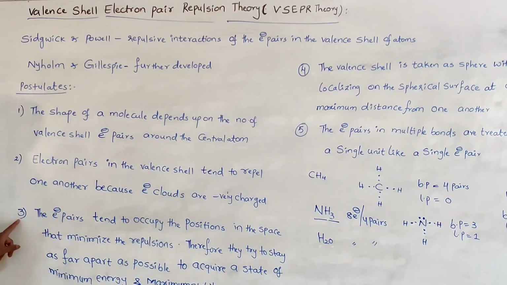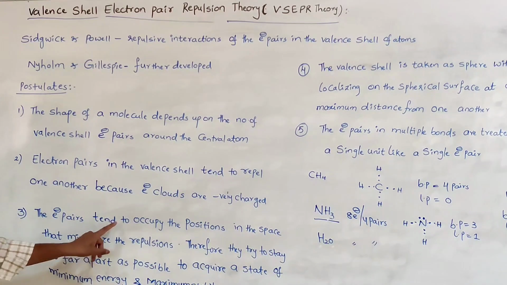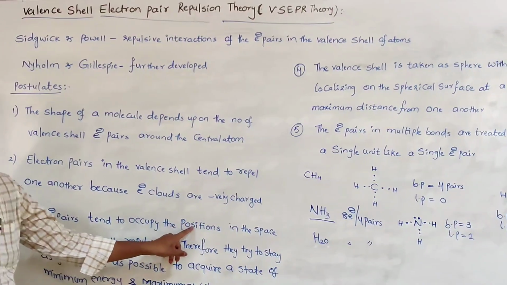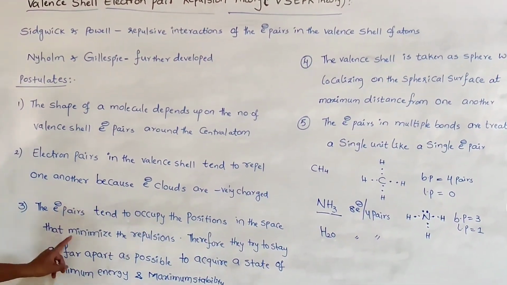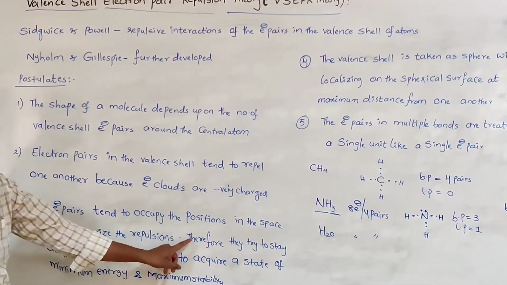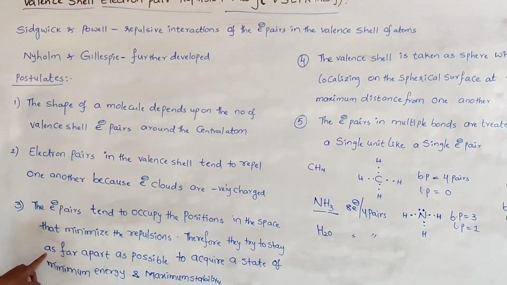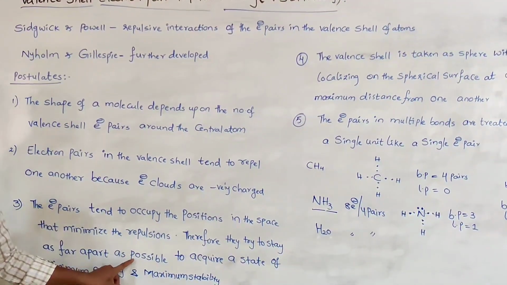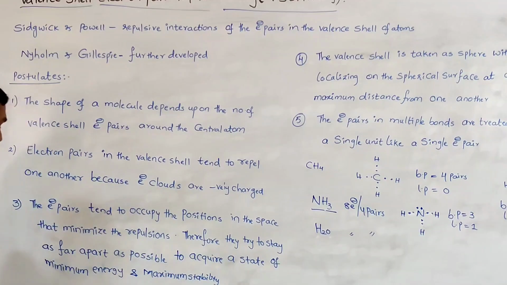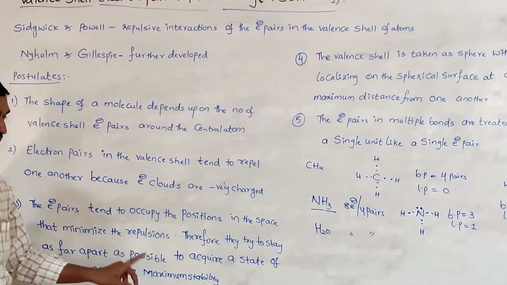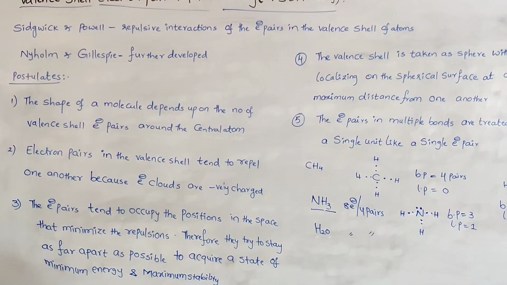The third postulate: electron pairs tend to occupy the positions in space that minimize the repulsions. Therefore, they try to stay as far apart as possible to acquire a state of minimum energy and maximum stability. This is the third postulate.